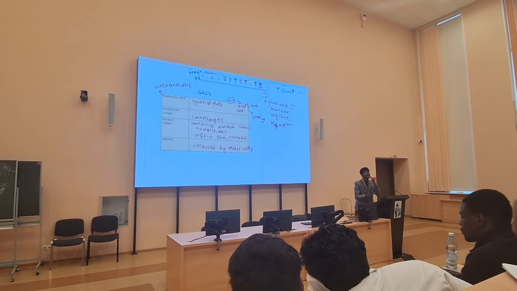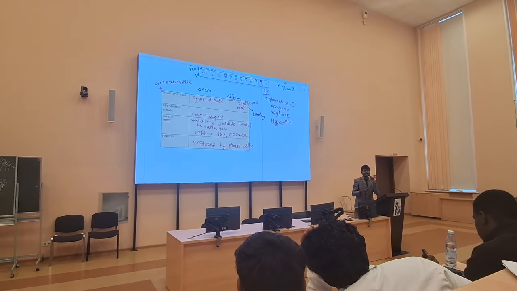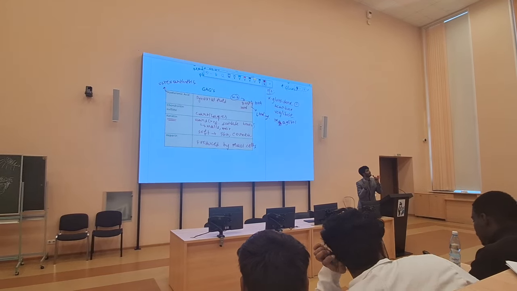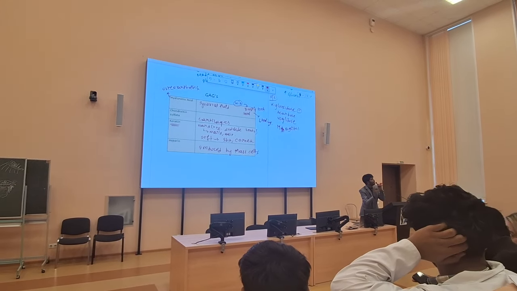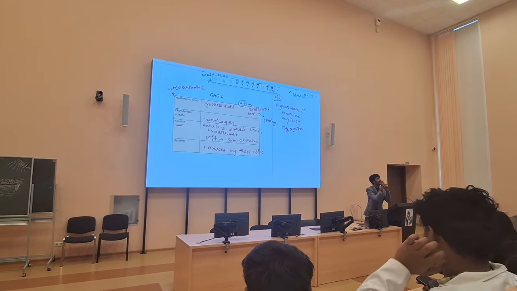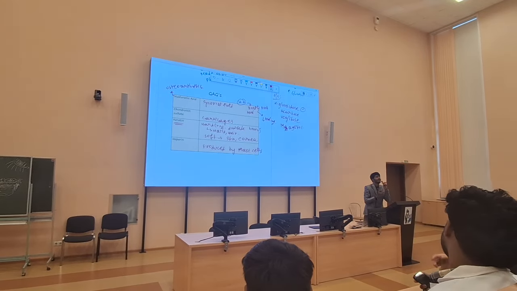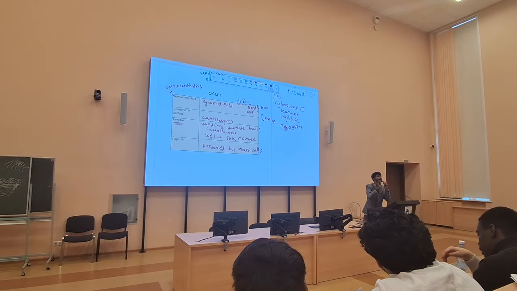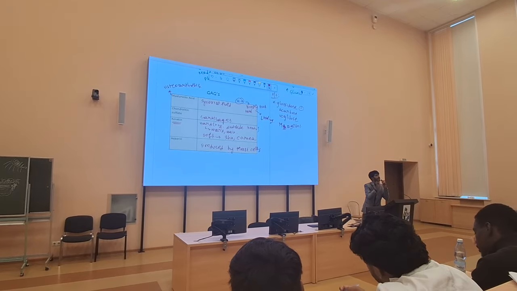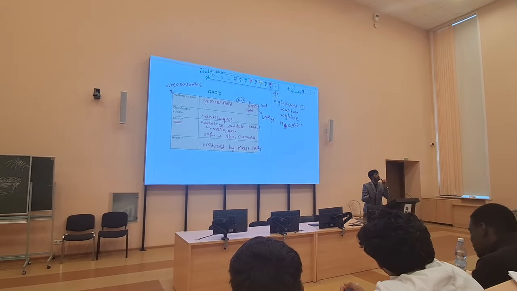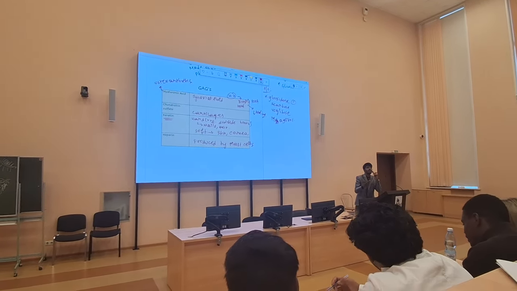The simple rule is anything produced in the human body, anything, be it a sugar, be it a lipid, or be it any substance, anything produced in the human body should be digested and removed by the body. समझ में आया सबको? कोई भी चीज प्रोड्यूस होता है बॉडी के अंदर, anything which is produced in the body should be digested and removed from the body.